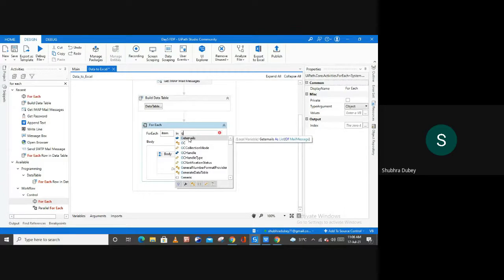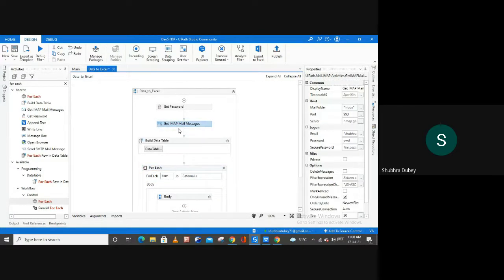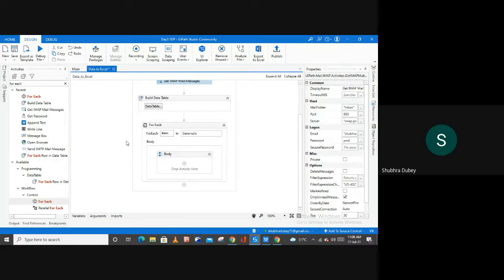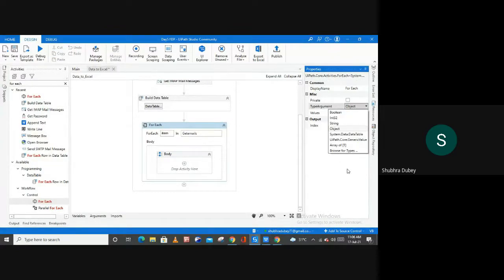From get emails, the variable coming from the get IMAP mail message activity. And let me first change the type argument so that we will not get any exclamation mark inside the body. For this, select your for each activity, go to the type argument, and from here let me select the type argument.